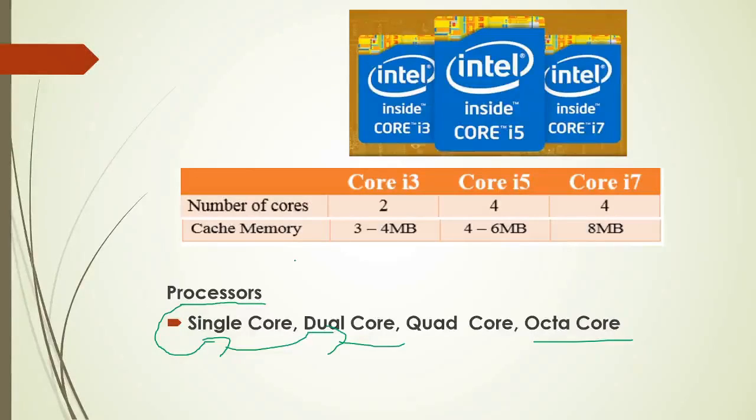In a single core, at a time only one task can be executed, and in a dual core more tasks can be executed, and in a quad core also more tasks can be executed. In dual core we find 2 cores, in quad core we find 4 cores. So because of multiple cores in the processors, the response from the system will be fast, and at a time more processes can be executed.